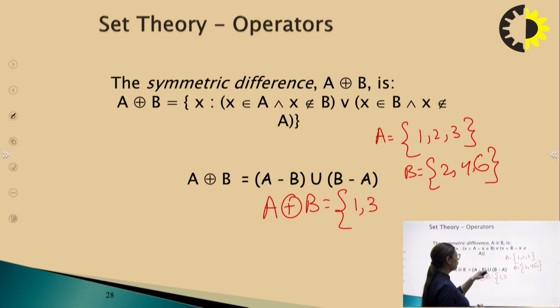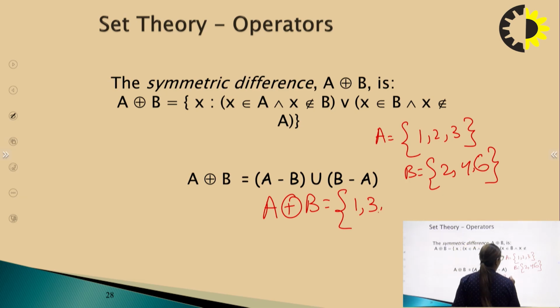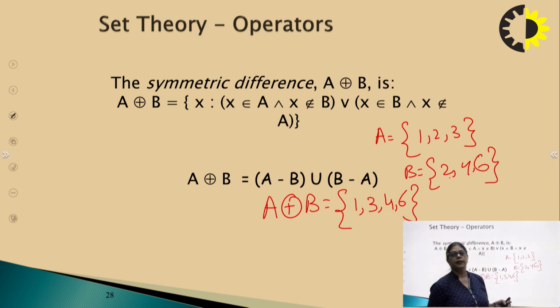And union of B, elements of B which are not in A. That means elements of B: 2 is there, 4 is not there, 6 is not there, so 4 and 6 will be included. So in this we will only exclude the common element and all the rest of the elements from both the sets will come. Like A and B have the common element 2. So 2 is skipped from the symmetric difference and all the rest of the elements from A and B are included in this particular set.